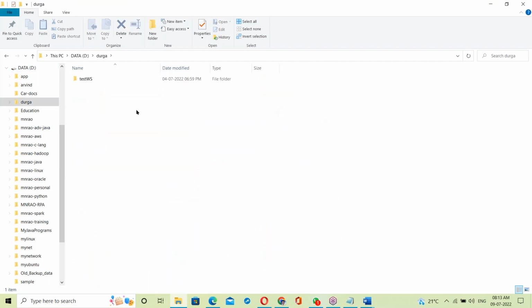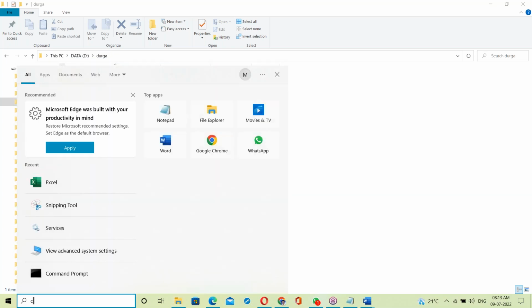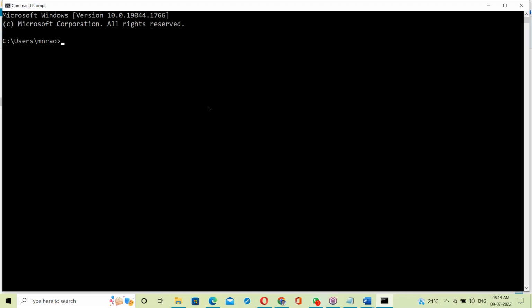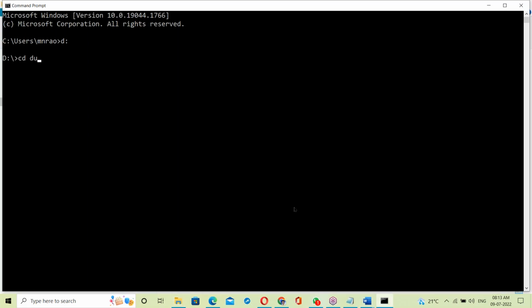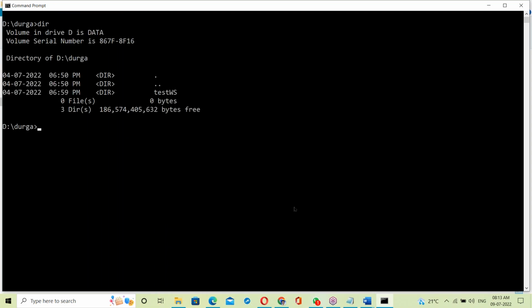Suppose there is a Durga folder, in which we develop one small script. Open the command prompt, cmd, go to the D drive, then cd Durga. Then cls, and dir to list the folder.